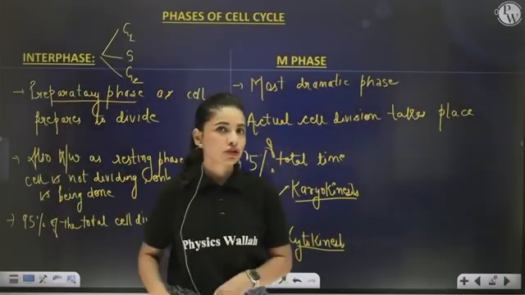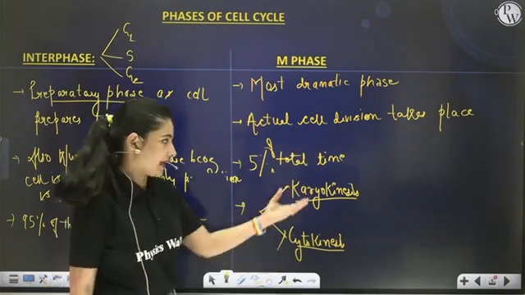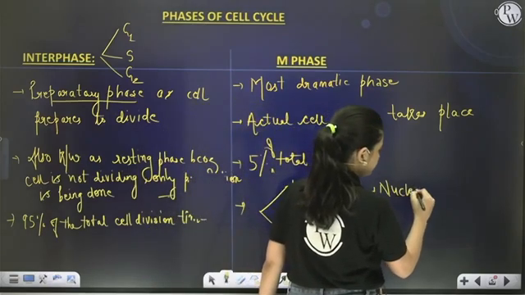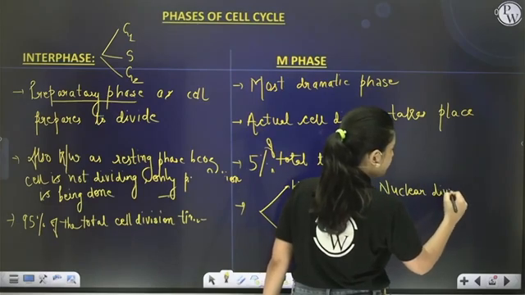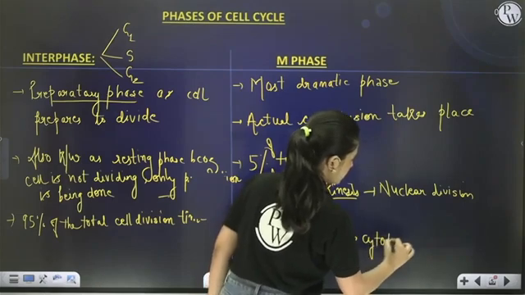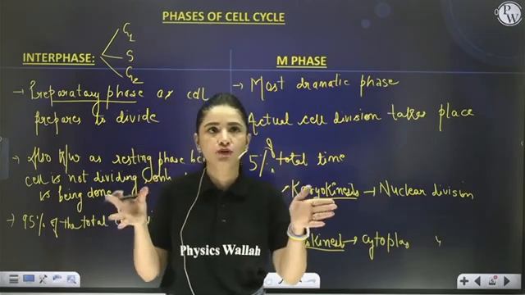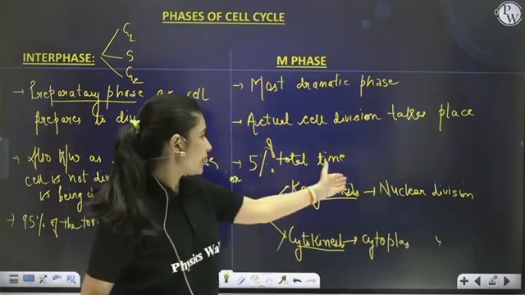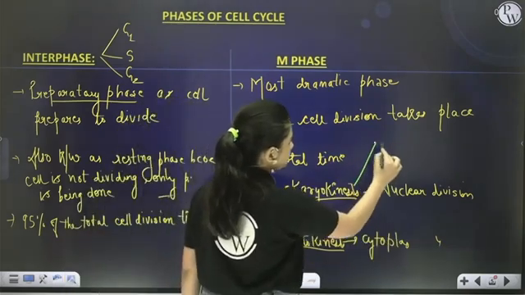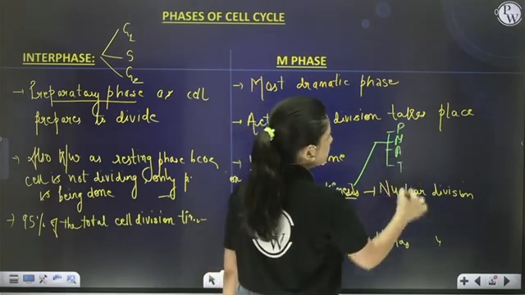So this M phase can be divided into 2 broad categories: karyokinesis, where nuclear division takes place, right? And then followed by cytokinesis, where the cytoplasm undergoes division, finally dividing the parent cell into its respective daughter cells. This karyokinesis is again divided into 4 stages in sequence. They are prophase, metaphase, anaphase and telophase.